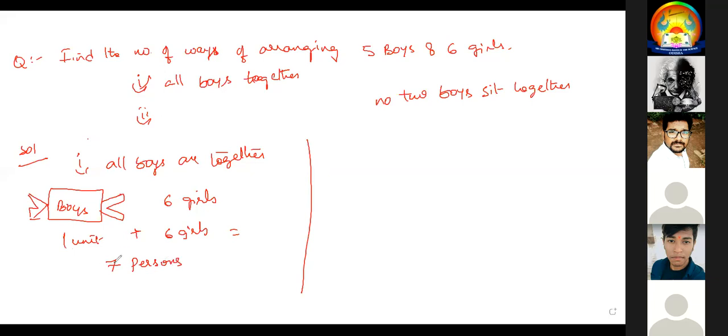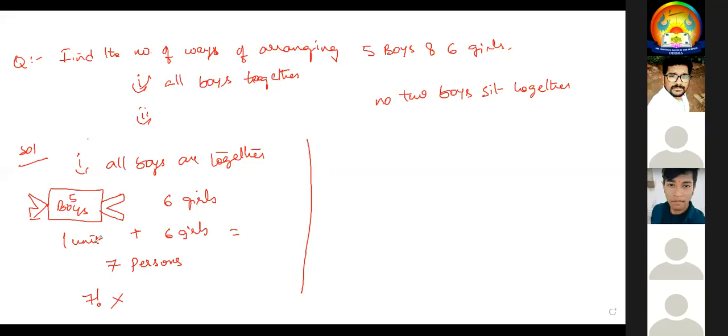Now 7 persons can be arranged in 7 factorial ways in 7 places. Now I open this chocolate cover. I observe that in that chocolate cover I got 5 boys. 5 boys can be arranged in 5 factorial ways. That means what? All boys are together only.